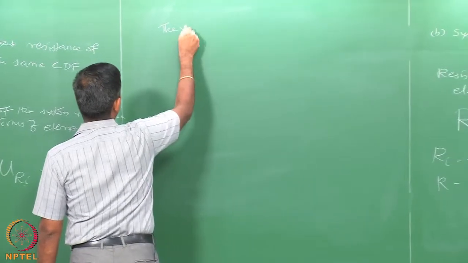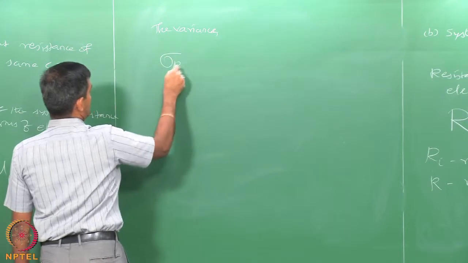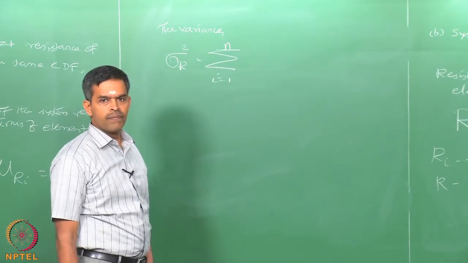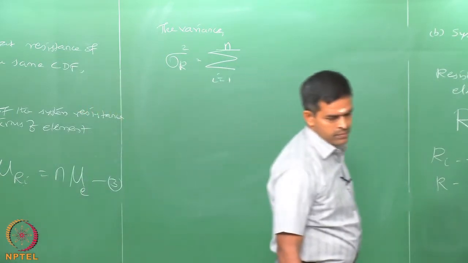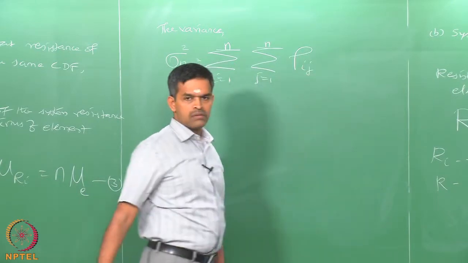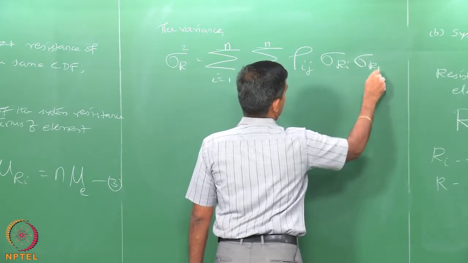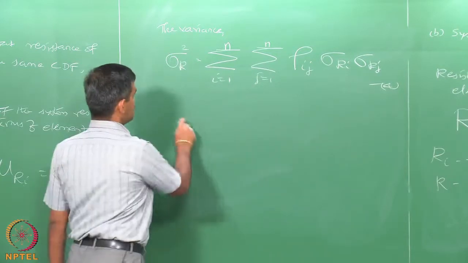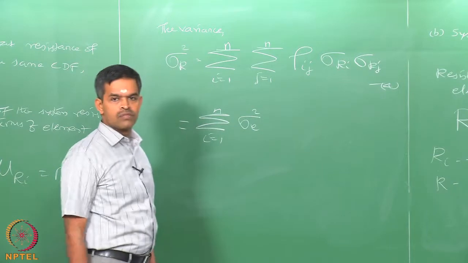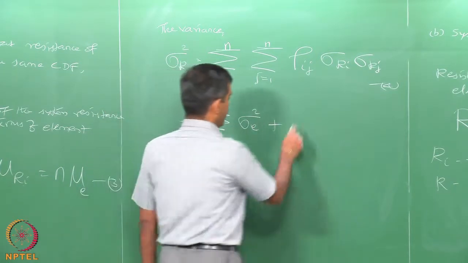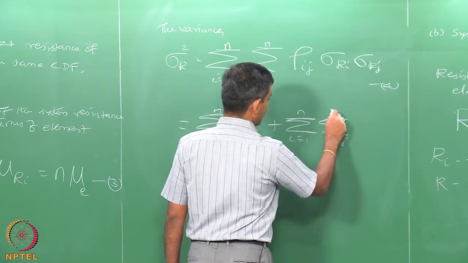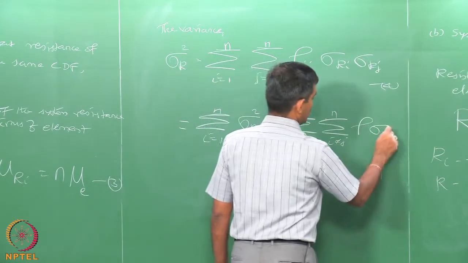The variance sigma squared R can be the double summation, i equals 1 to n, j equals 1 to n, of rho_ij, the correlation coefficient, times sigma_i sigma_j, which can be said as the summation of i equals 1 to n of sigma of the element squared, plus double summation i equals 1 to n, j equals 1 to n, i not equal to j, rho sigma_e squared.